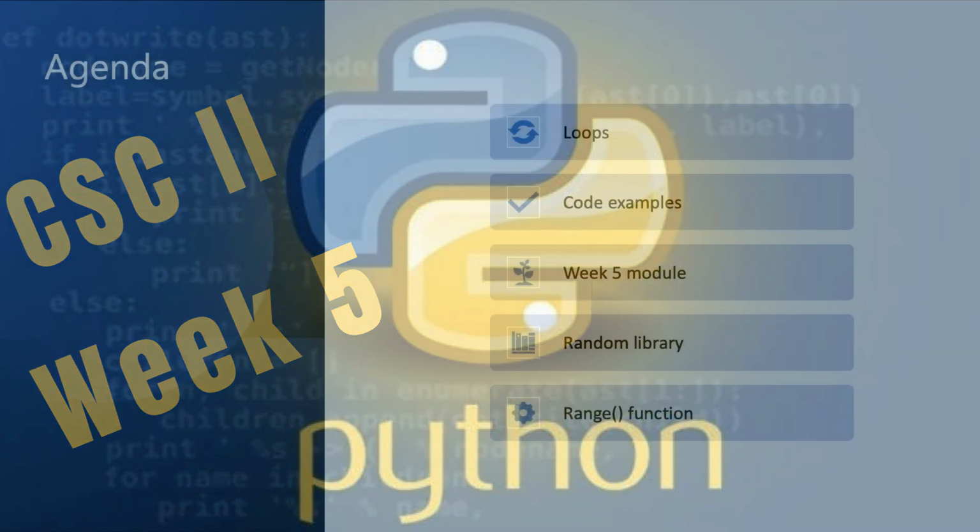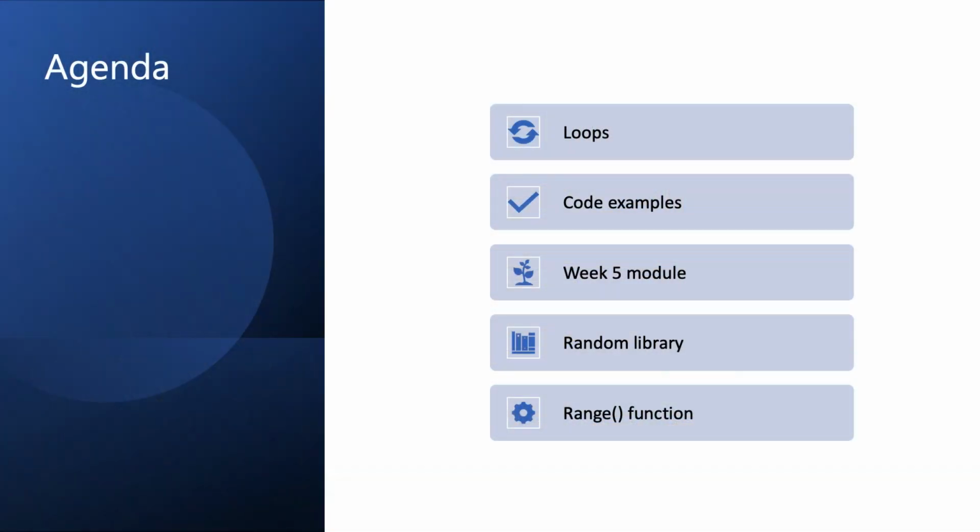The agenda for today is to talk about the concept of loops in Python. So I will begin by doing a PowerPoint presentation on loops, then go over some code examples. I will also go over the week 5 module quickly, and of course I will go over the week 5 Python assignment in detail. I will also cover the random library as well as a function called range, because they will be used in our examples and assignment for this week.